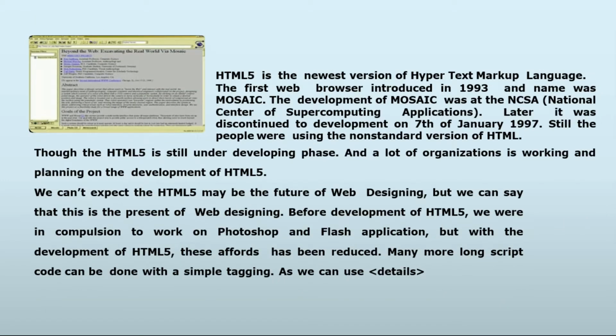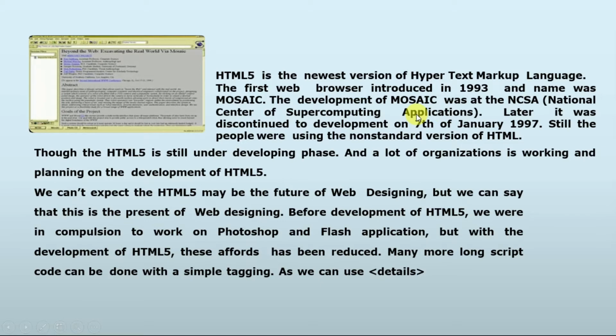So let's have a look. HTML5 is the newest version of hypertext markup language. The first web browser was introduced in 1993 and the name was Mosaic. The development of Mosaic was at the NCSA, National Center for Supercomputing Applications.